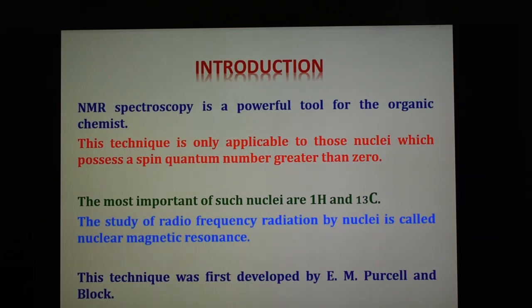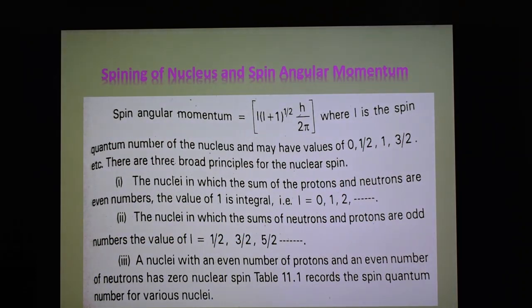Next, we are going to see the spinning of the nucleus and spin angular momentum. The nuclei of atoms are composed of protons and neutrons, and there is net spinning of protons and neutrons. Both have a spin quantum number of 1/2, and there is a distribution of positive charge. If the spins of all the particles are paired, there would be no net spin, that is, I equals 0. For any nucleus, the possible values of spin angular momentum are given by the equation shown in the slide.